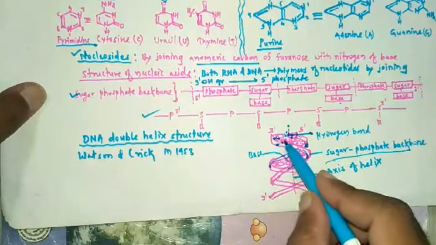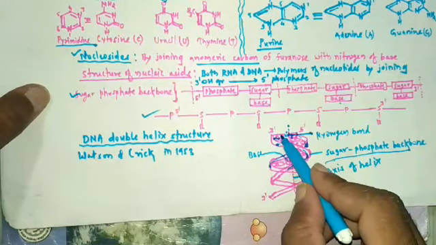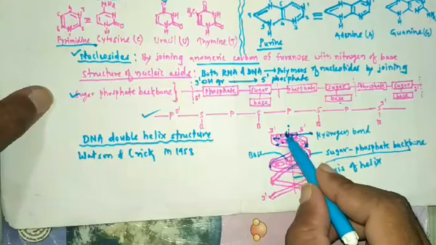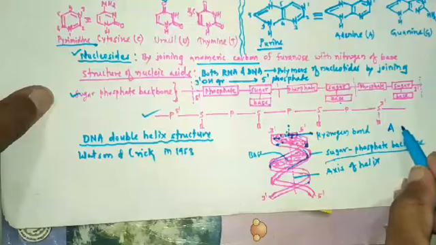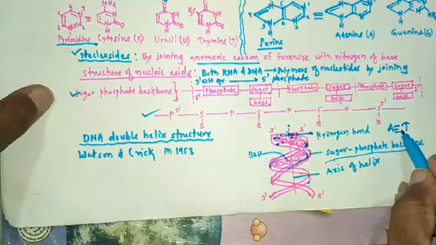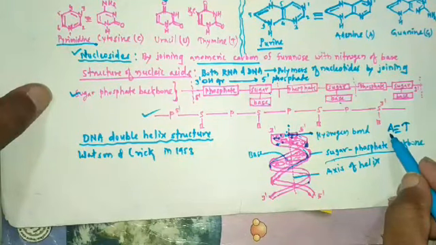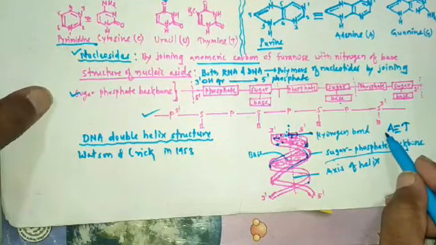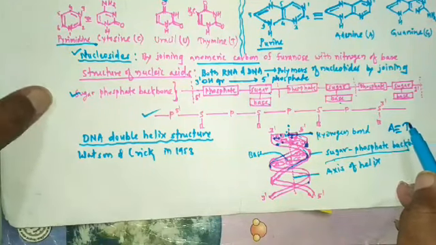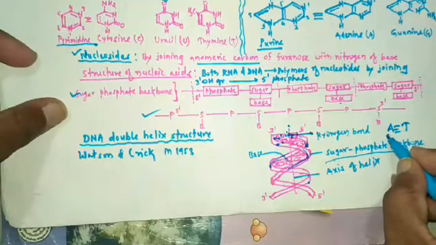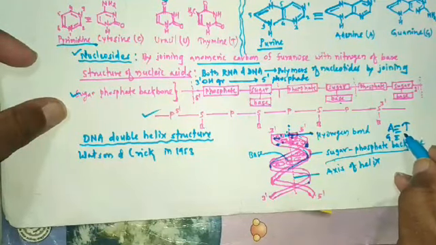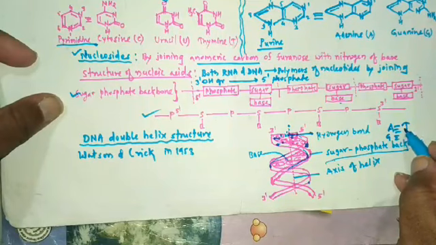So among the bases, adenine always forms two hydrogen bonds with thymine. On the other hand, guanine forms three hydrogen bonds with cytosine.